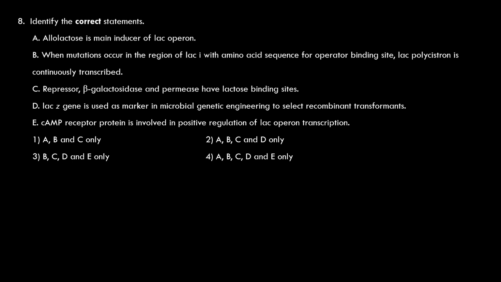It can also be converted to allolactose. So beta galactosidase can catalyze the isomerization reaction as well as the hydrolysis reaction, mainly hydrolysis. When lactose is converted to allolactose, it is isomerization. And permease also has the lactose binding site so that lactose is carried into the cytoplasm from the surrounding medium in E. coli.